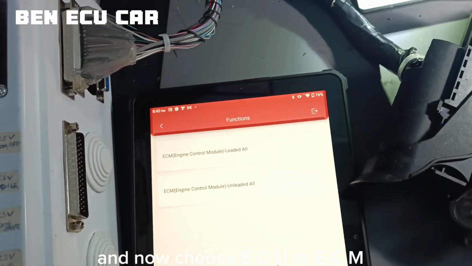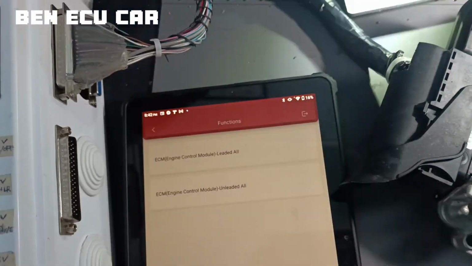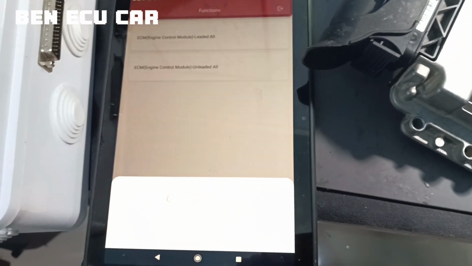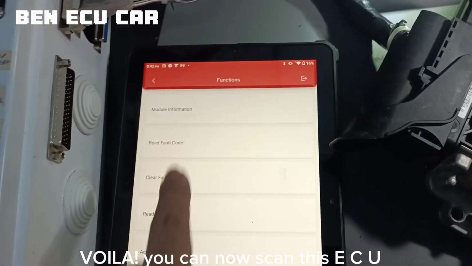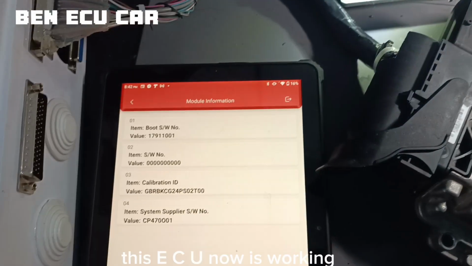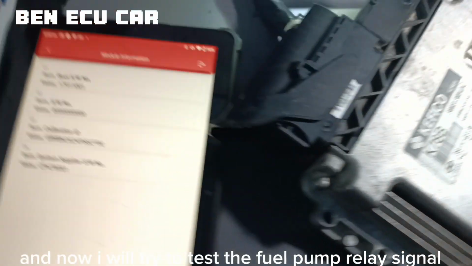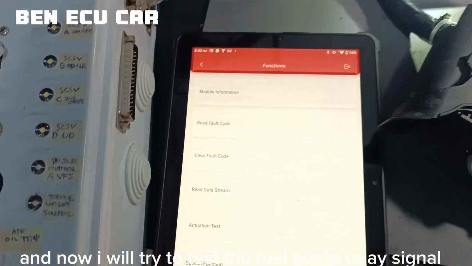And now choose ECU or ECM. My diagnostic scanner is communicating with this ECU. Voila, you can now scan this ECU. This ECU is now working. And now I will try to test the fuel pump relay signal.